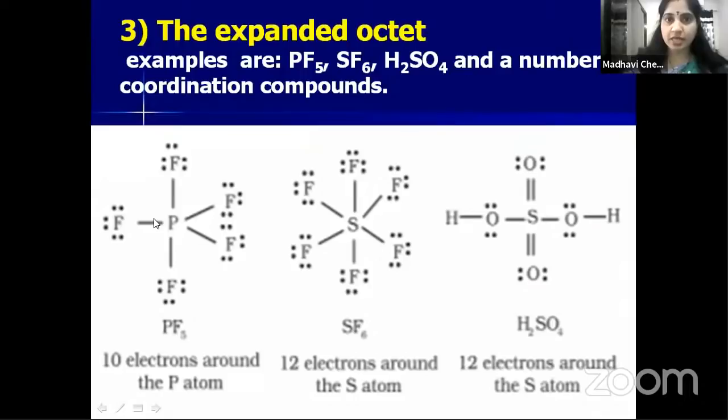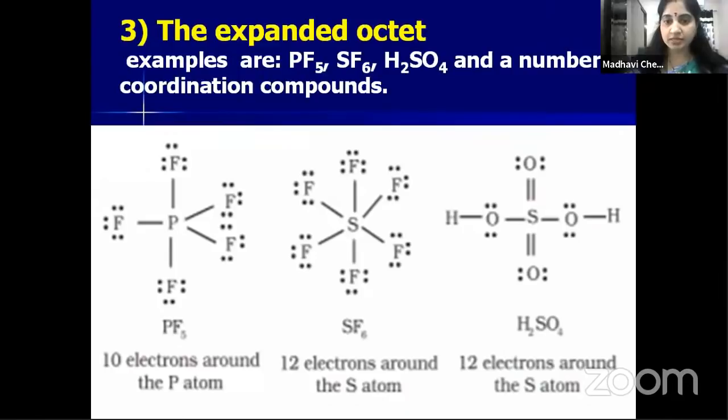Is it an expanded octet? Is it more than 8? So in phosphorus pentafluoride, around the central atom more than 8 electrons are present. It means 10 electrons are present around the central atom in the case of phosphorus pentafluoride.